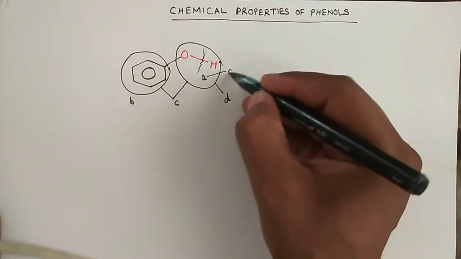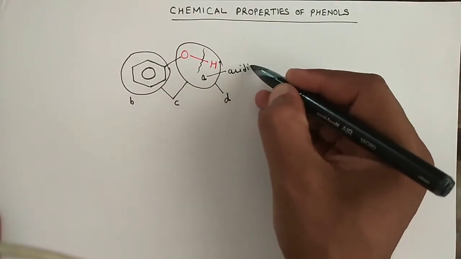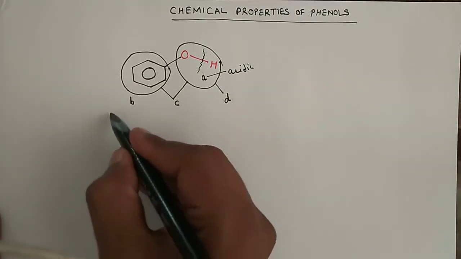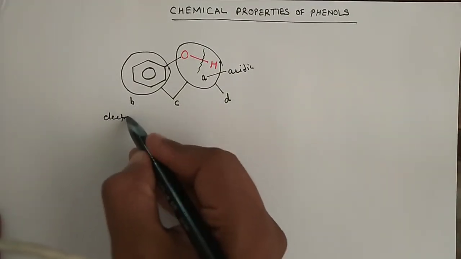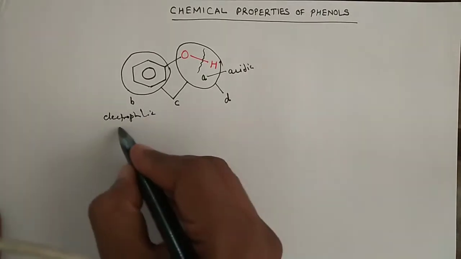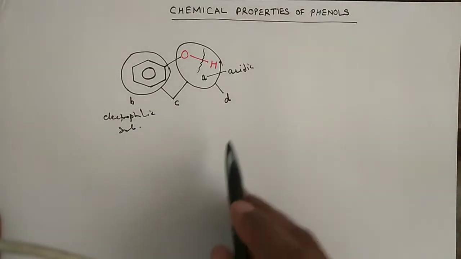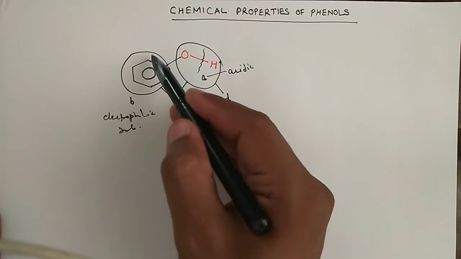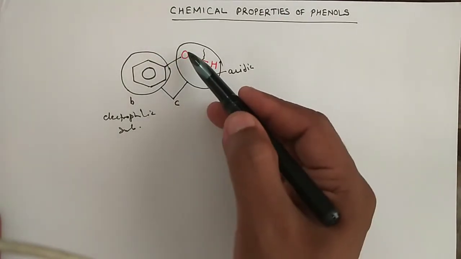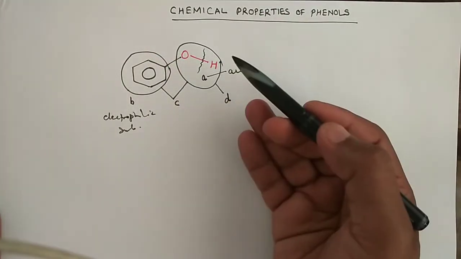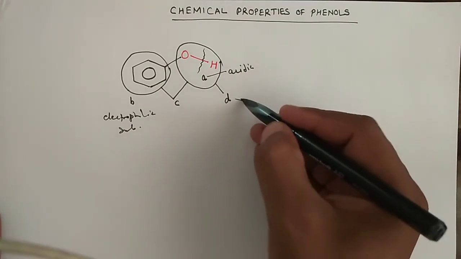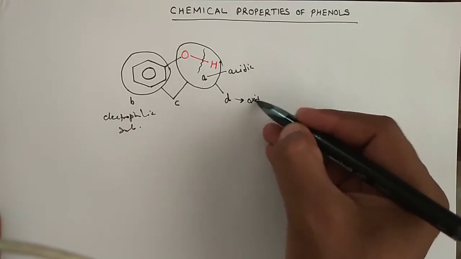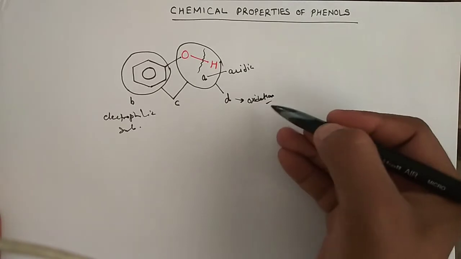So A category will be acidic properties, right? B category will be electrophilic substitution reactions, right? And these 2 combined will give you some very interesting reactions, right? And the D category will be oxidation reactions, right?